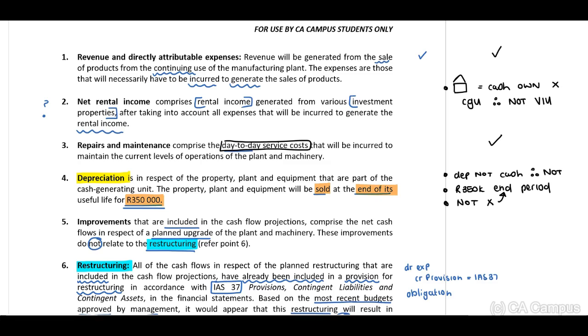Improvements that are incurred, guys, no, why not? Because we need to determine this based on the current condition of our asset. Therefore, we cannot include the improvements.